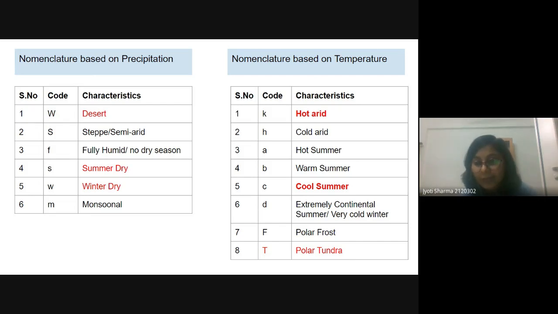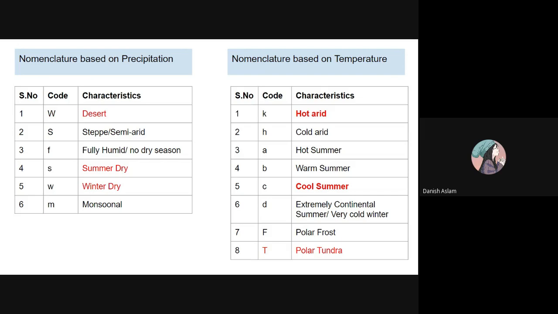Can Danish tell me what's the difference between hot and warm summer? Hot and warm must be similar, so what's the difference between them? Ma'am, basically hot, in terms of temperature, will be above 45 or 50 degrees somewhere. But in warm, it is below 45 degrees, as far as I know.